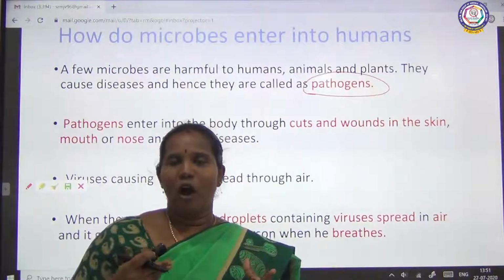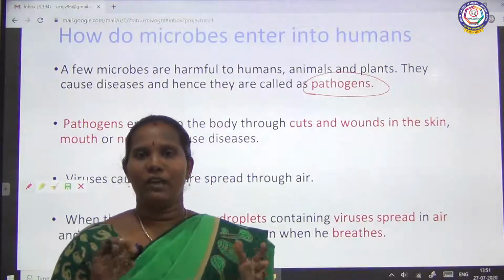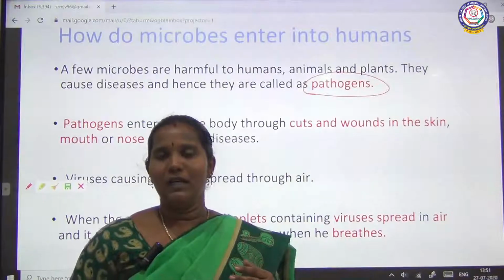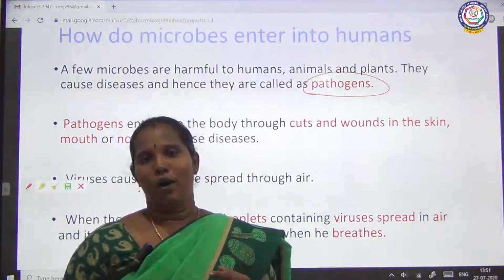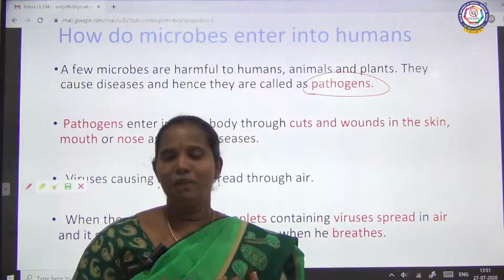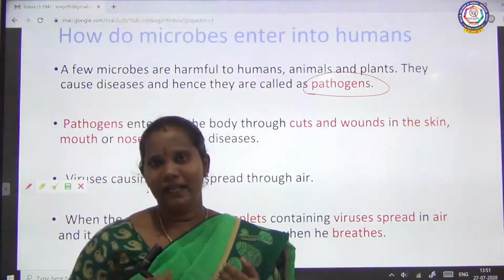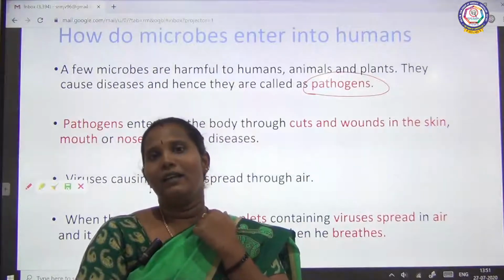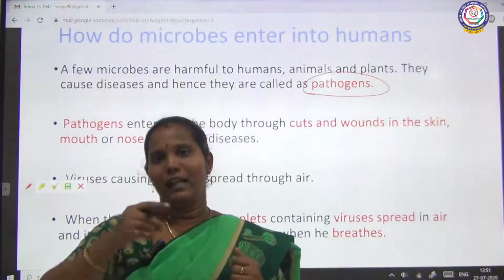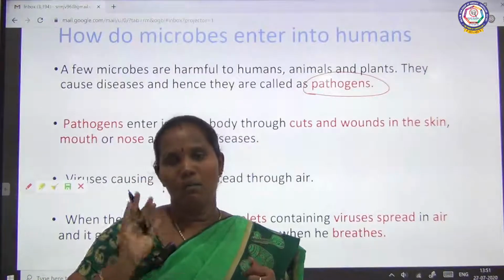If we are talking or having some food, roadside food or contaminated water, this is the way some microbes can enter into our body. So microbes can enter the body through cuts or wounds in the skin, then nose and mouth.